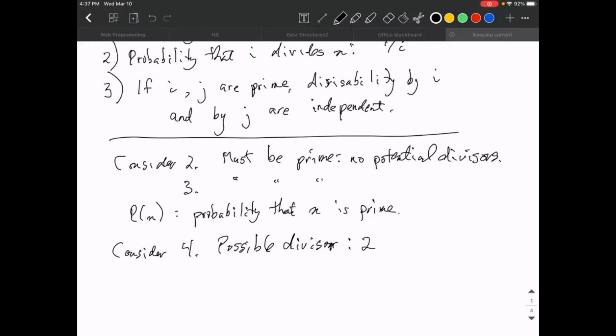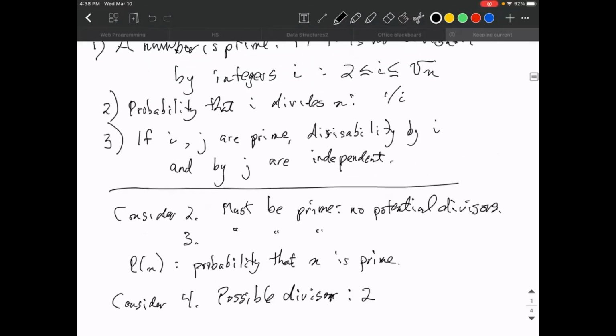Well, does 2 divide 4? Well, you're not allowed to say, of course it does. You must say the probability that 2 divides 4 is 1/2, based on this rule up here.